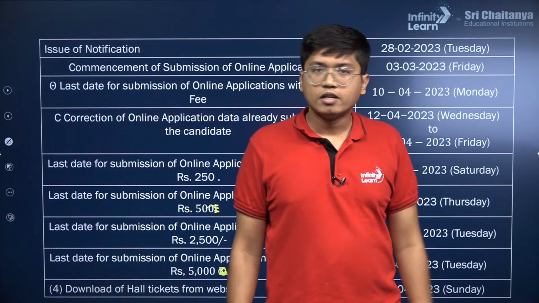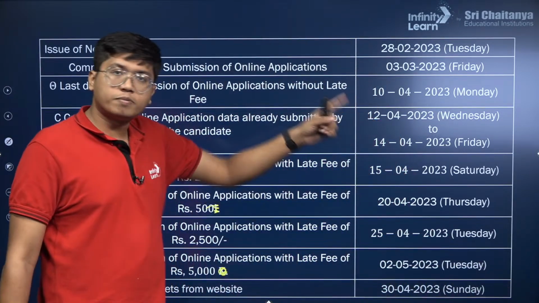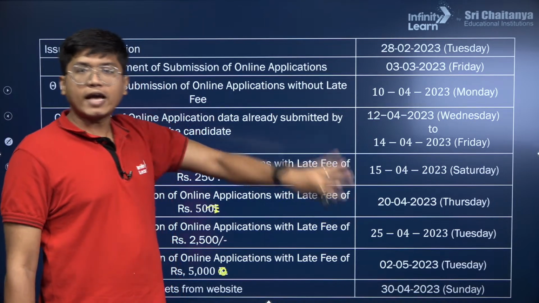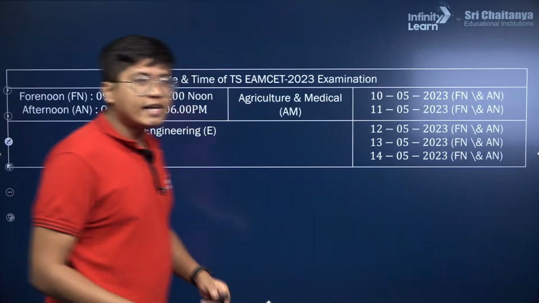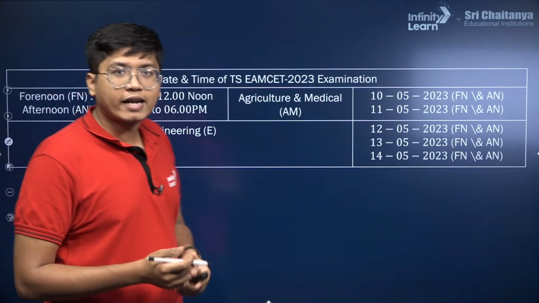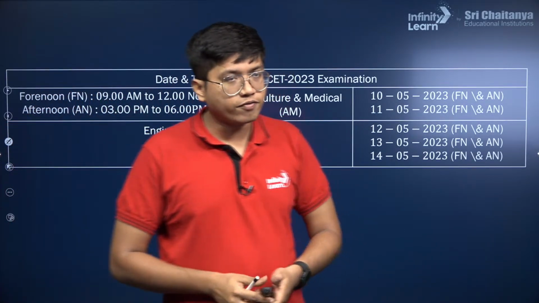Now the hall tickets, you can get from the official website from the 30th of April. You can see the registration goes beyond the issuance of the admit cards, but you can still do it with that payment. A lot of students ask when we get admit cards. There you have the date, 30th of April.